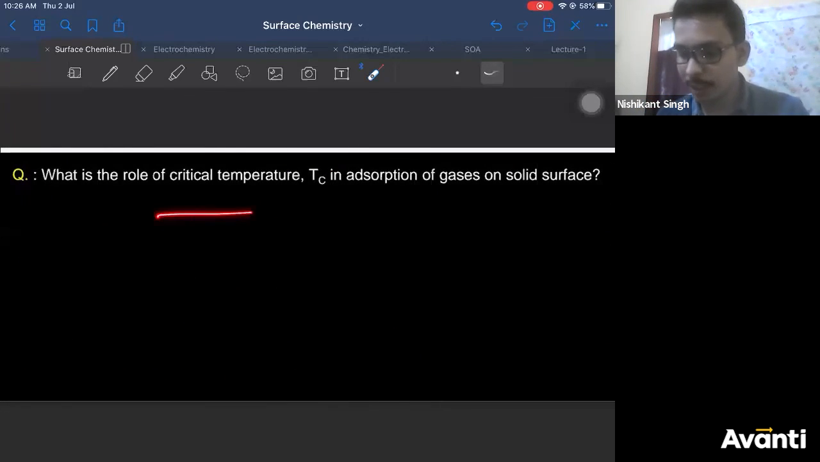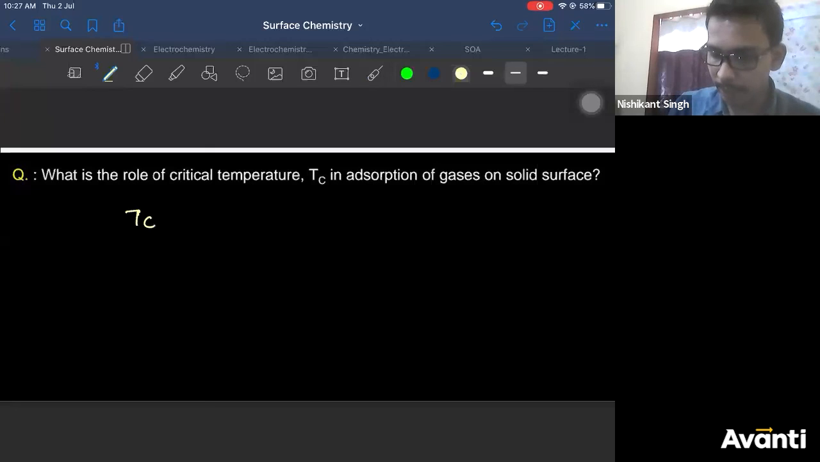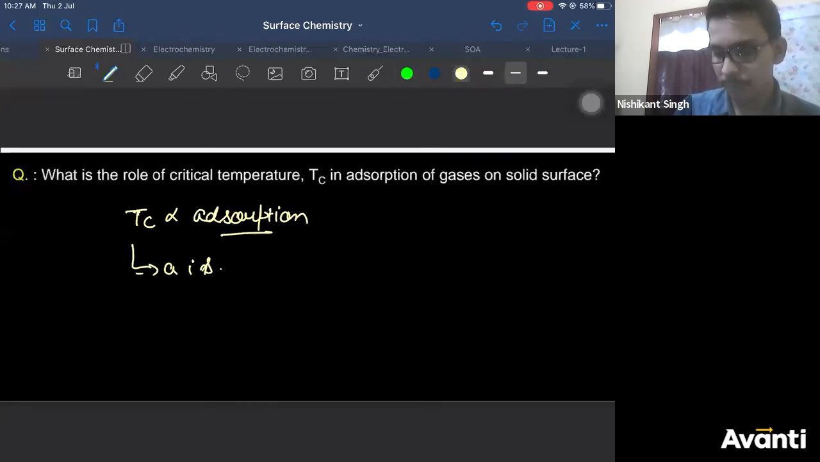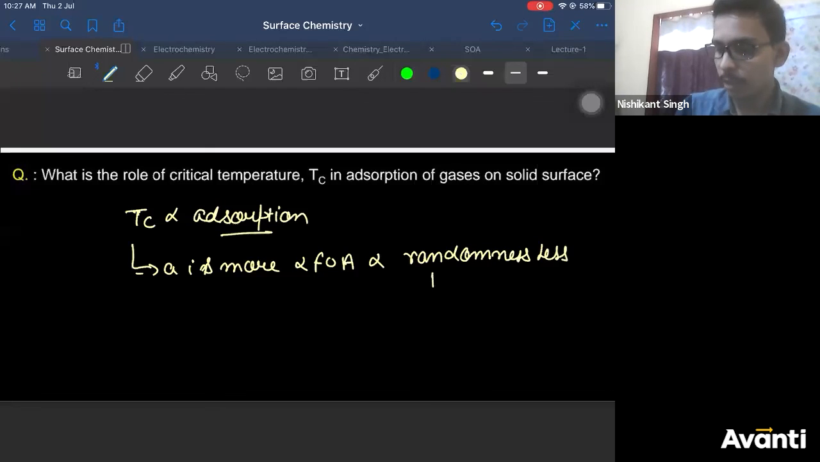What is the role of critical temperature Tc on the adsorption of gases on the solid surface? I have already explained, right? Critical temperature is directly proportional to adsorption. I have explained the reason also. This means A is more. A is more means force of attraction is more. That means randomness is less. Therefore, gas settles easily on the adsorbent.